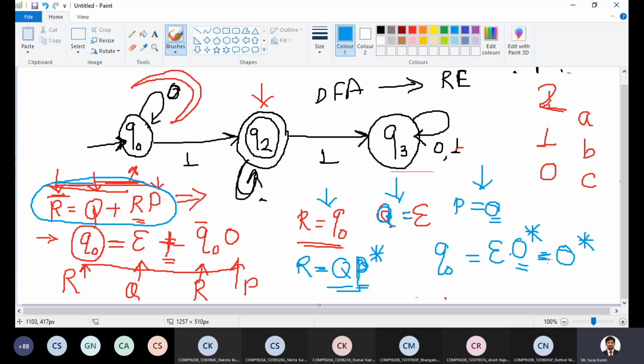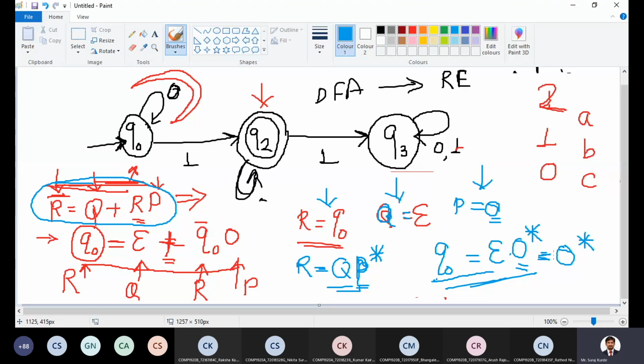As per the property, anything concatenated with epsilon results in the original string. Let's say epsilon dot A is A, epsilon dot B is B, or B dot epsilon is B. So any regular expression, if it is concatenated with epsilon, we will get that regular expression as it is. This is our solution for Q naught.